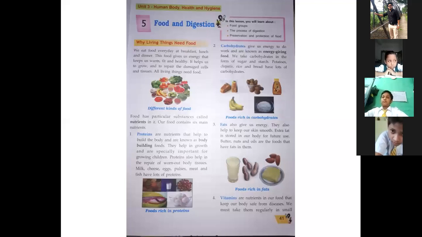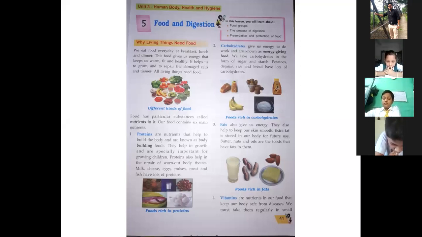So these bananas or chocolates need to change their form into a simple form which our body can absorb. This process is called digestion. So we got the meaning of the chapter, food and digestion.